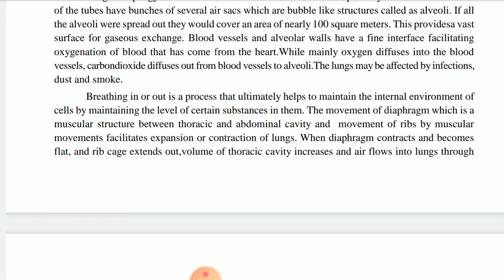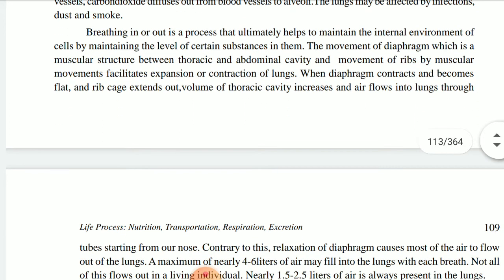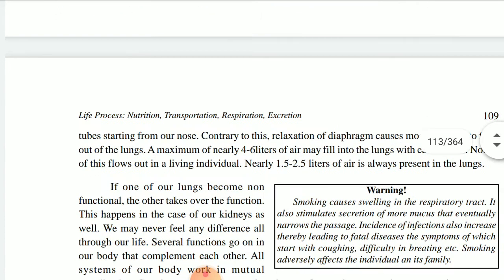Then children, as I already said, the contraction and relaxation process will be carried out simultaneously. Expansion and contraction, you can say. By the help of that, the ribcage will also come out. Then again the thoracic cavity will increase, air flows into the lungs, and the process will be carried out.